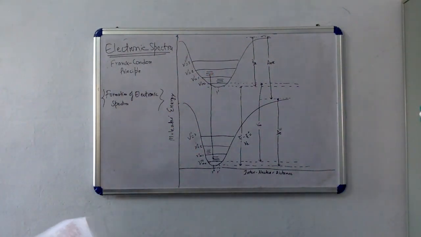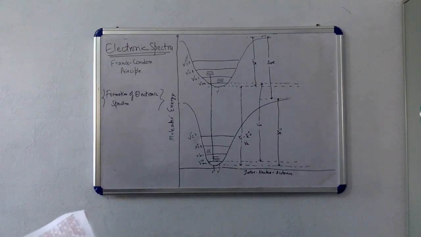When a transition of a molecule from one electronic state to another takes place, the emission or absorption falls in the visible and ultraviolet regions.